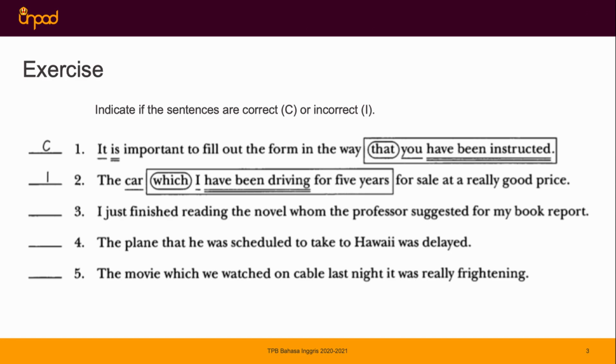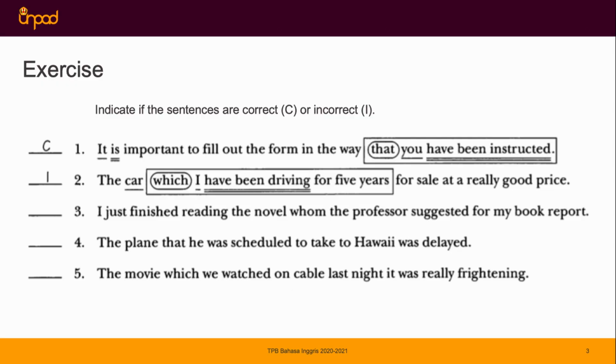What about question number 2, the sentence in number 2? We have: the car which I have been driving for 5 years for sale at a really good price. At first glance, we may feel the sentence is okay also, because the sentence consists of the adjective connector and also has a subject. But look at the sentence carefully. Actually, for sentence number 2, there's a missing verb.